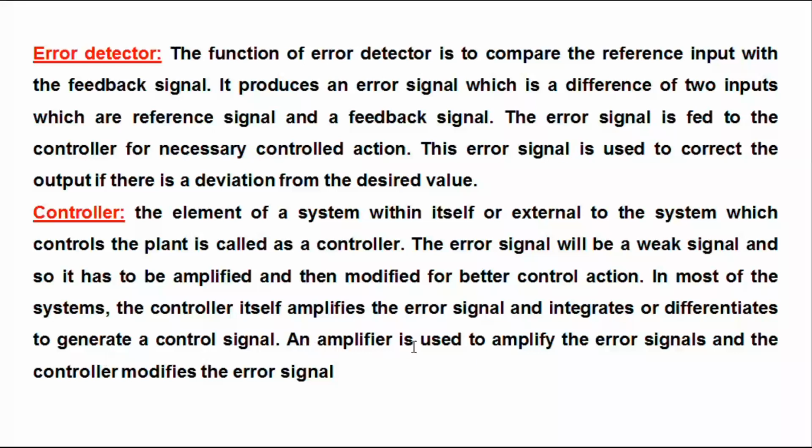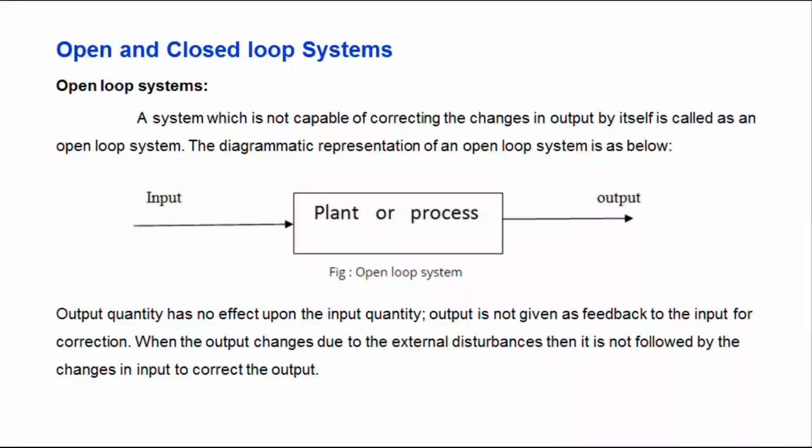An amplifier is used to amplify the error signal and the controller modifies the error signal. In most cases, the controller is the combination of an amplifier and some modifier to modify the error signal, and it gives the signal to the plant again, so that the plant performance is increased.